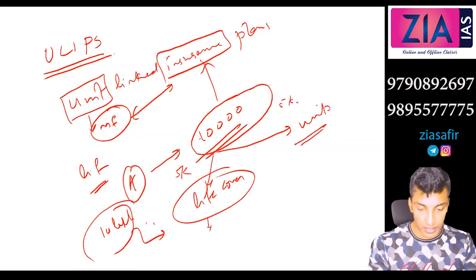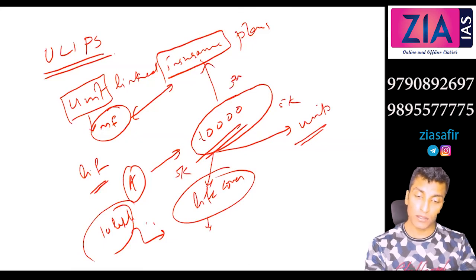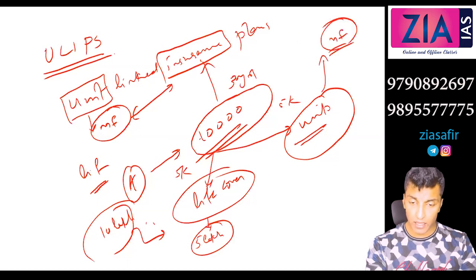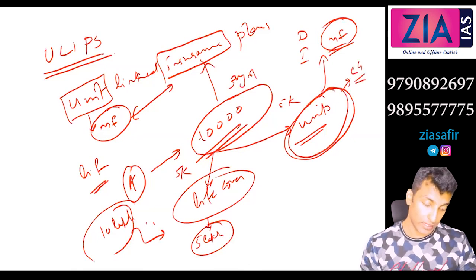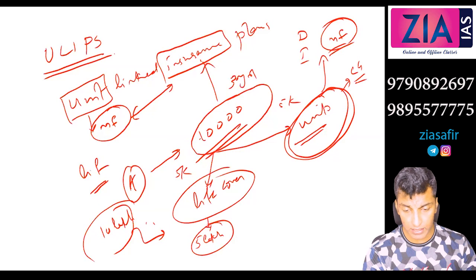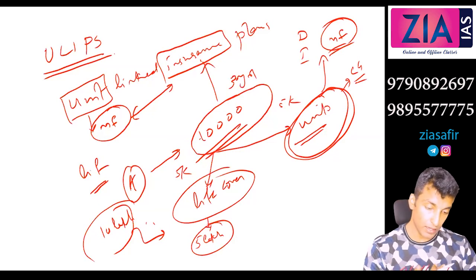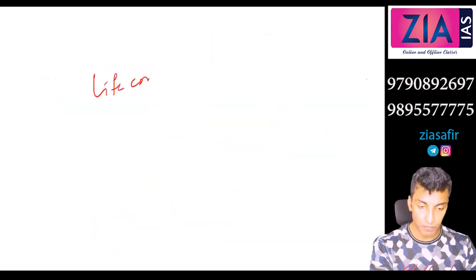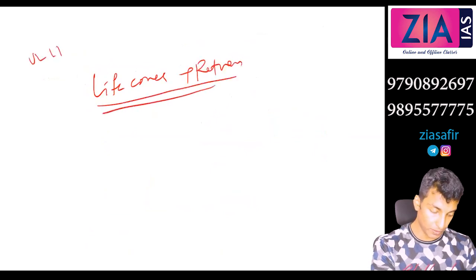In that context, let's suppose 30 years. His coverage will be like 5 lakh here, but here some units are given. So whatever advantages we have discussed under MF, the same advantage he will get. He will get the dividend, he will get the interest. There is a change in units, so he will get a capital gain also. So both are happening. On one side he is getting insurance coverage upon his life, and at the same time there is an investment. So in simple terms, the objective is what? Life cover plus return. This is the objective of ULIPs.